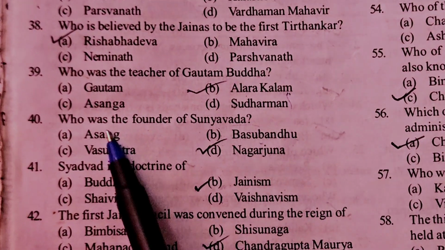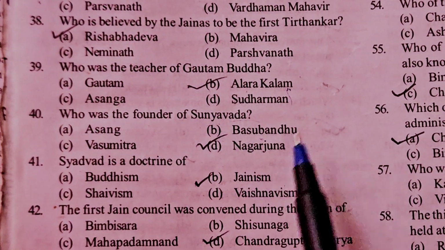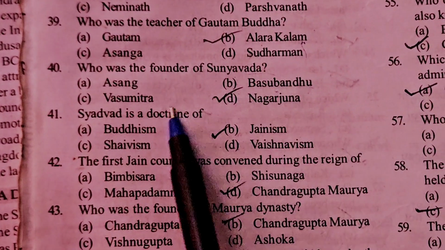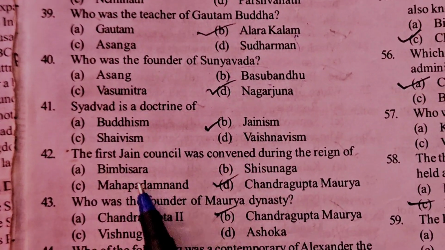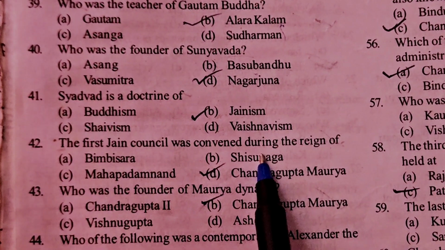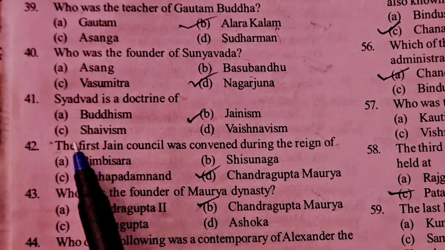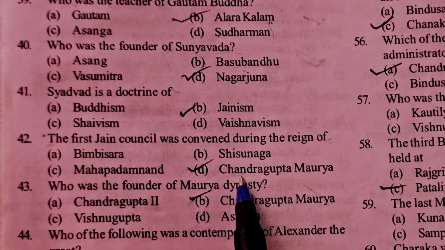Alara Kalama. Who was the founder of Sunyavada? Nagarjuna. Syadvada is a doctrine of Jainism. The first Jain council was convened during the reign of Chandragupta Maurya.